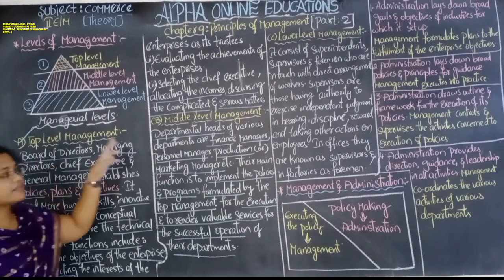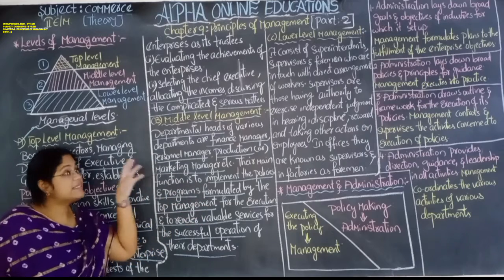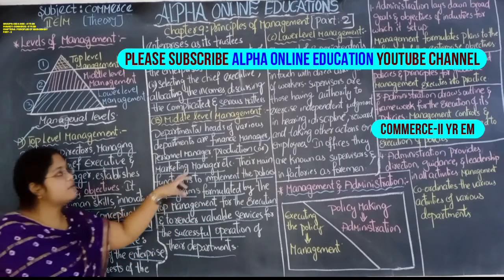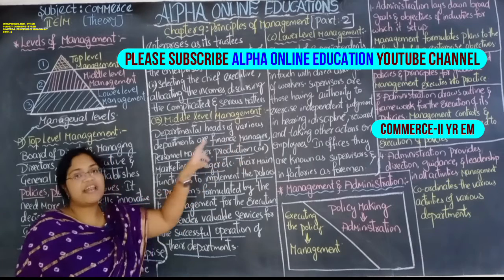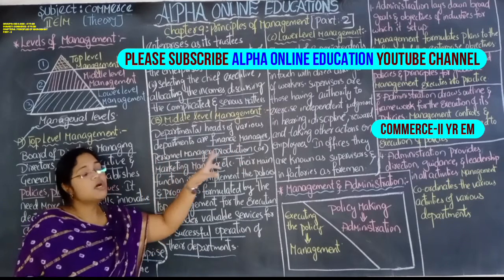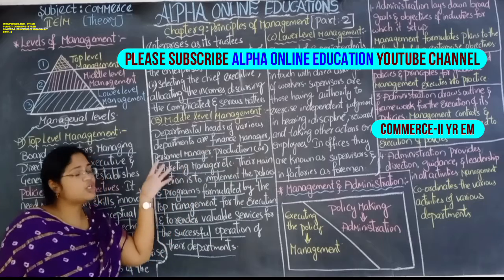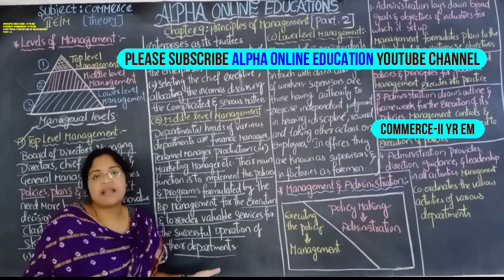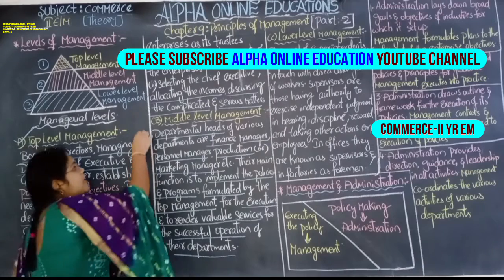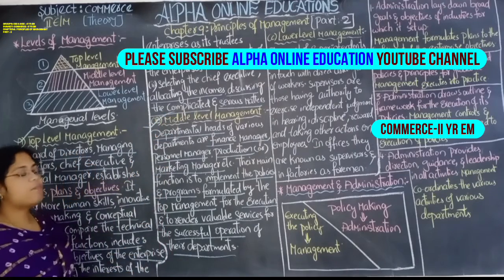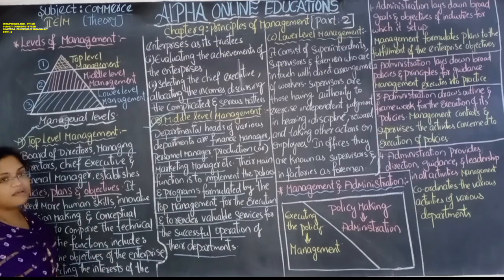They have to execute here. So this execution is generally done by these departmental heads: finance manager, personnel manager, production or marketing manager. So many managers are there: sales manager, human resource manager. What will they do? They will execute the policies created here.